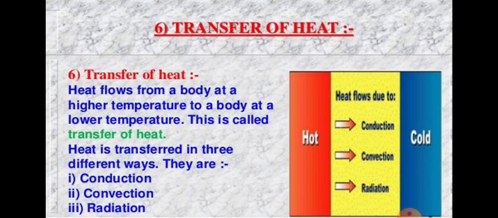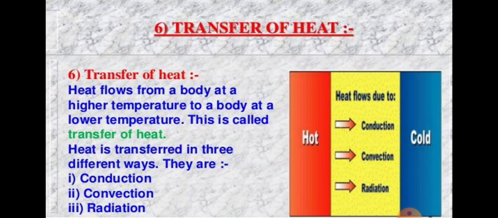For example, when we dip a steel spoon in a cup of hot tea, we find that the temperature of the spoon rises and it becomes hot. You can observe this at your home. Here, some of the heat contained in the hot tea has been transferred to the spoon.